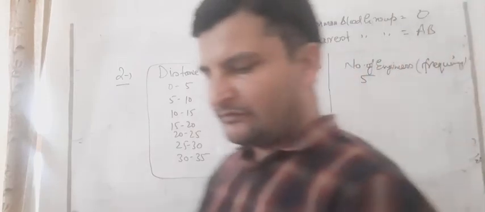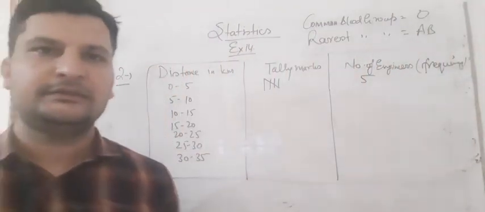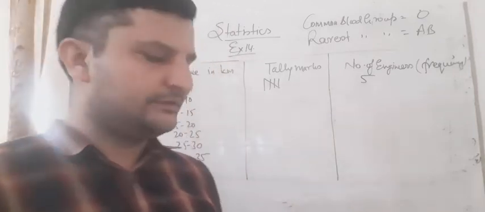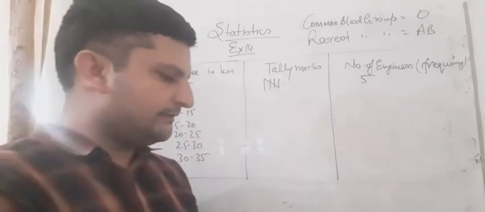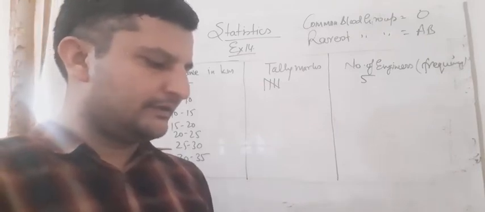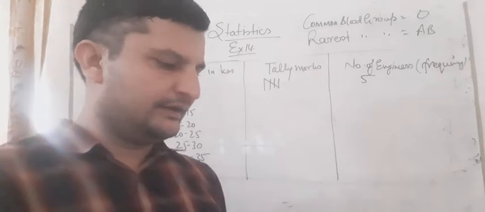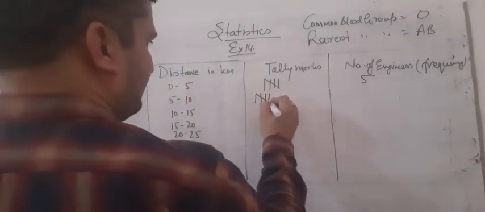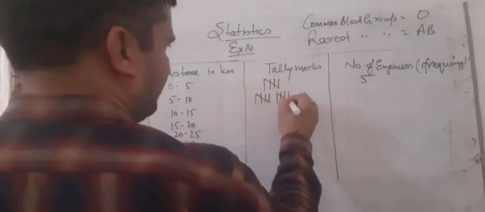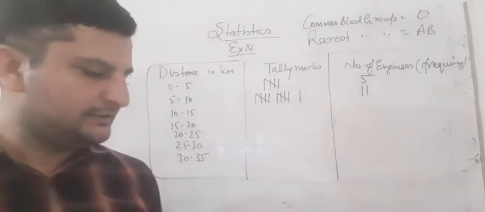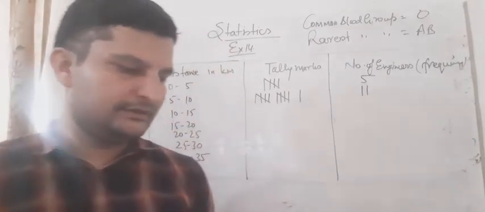Similarly here, 5 to 10 means it will start from 5 and the last number will be 9. So we have to calculate it: 1, 2, 3, 4, 5, 6, 7, 8, 9, 10 and 11. 11 are coming here, student. So 1, 2, 3, 4, 5, 1, 2, 3, 4, 5 and 1 is 11. So we can say that 5 to 10 has 11 engineers. These are not students, these are engineers.